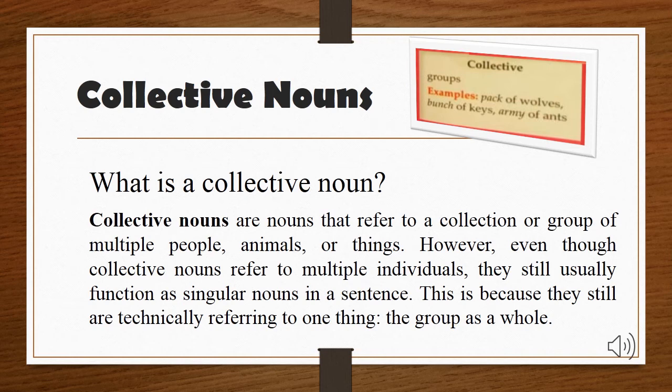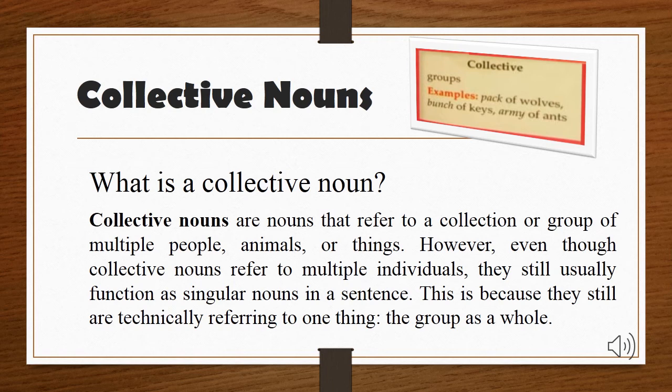Here, these collective terms are singular. Why? Because they function as a singular noun. But they tell us that in that one collective noun word, there are so many people, things, or animals. So it is basically a group that contains a lot of things.